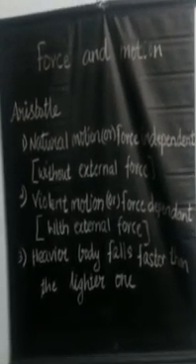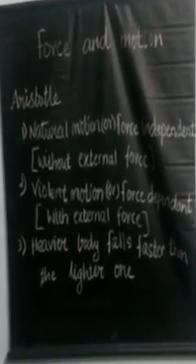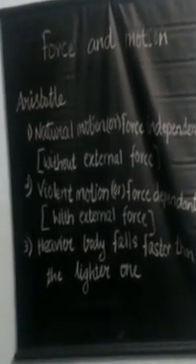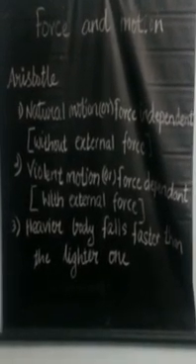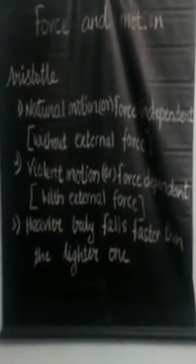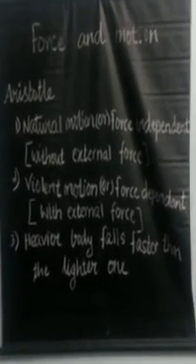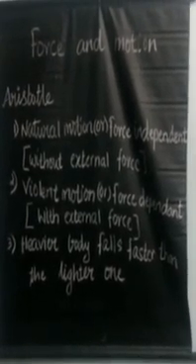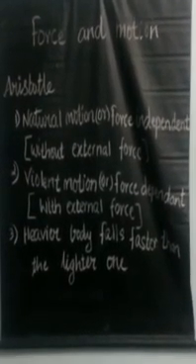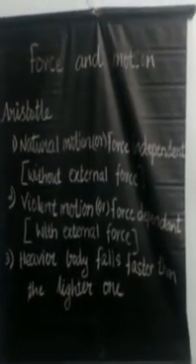Objects at rest could not move by themselves. They had to be pulled or pushed. For example, a ship being pushed by wind. Here, the force of the wind makes the ship to move. So, the wind force is considered to be a violent force. So, that's all about natural motion and violent motion.